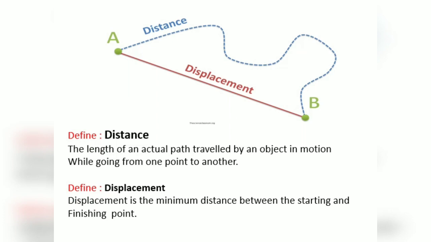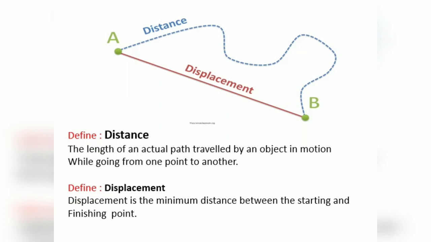One more figure is there. See the distance traveled and the displacement. A person moving from A to B can move in two different ways. You could see the curved path and you could see the direct path. The smallest or the minimum length is called displacement and the actual length traveled is called distance.